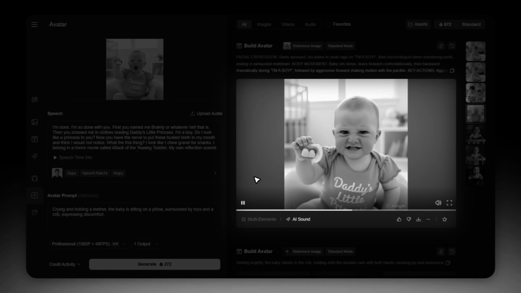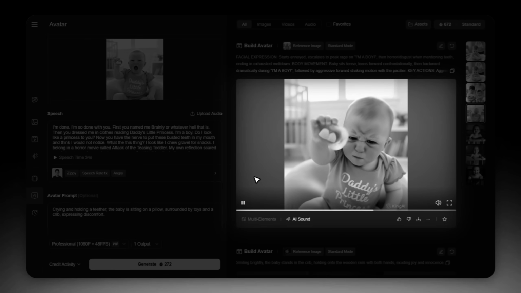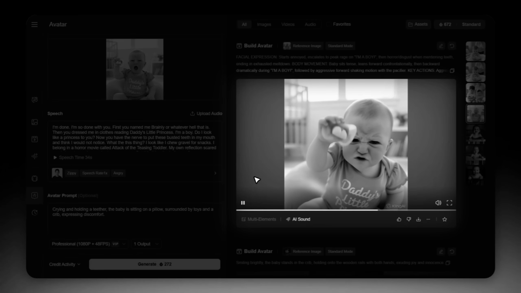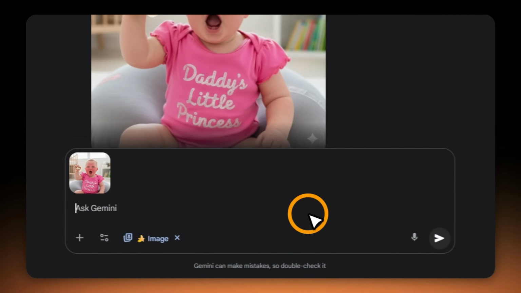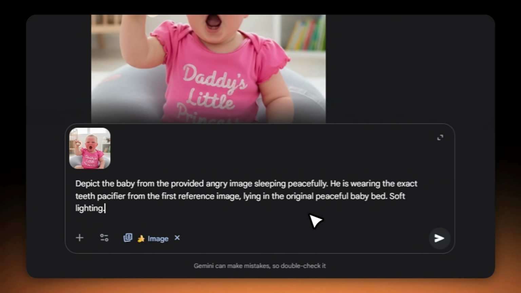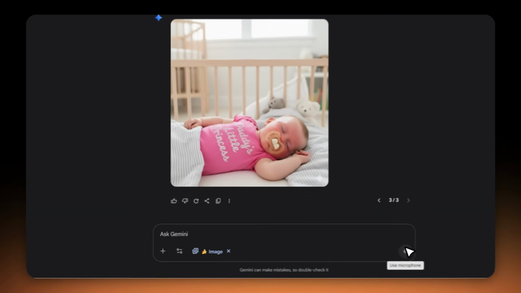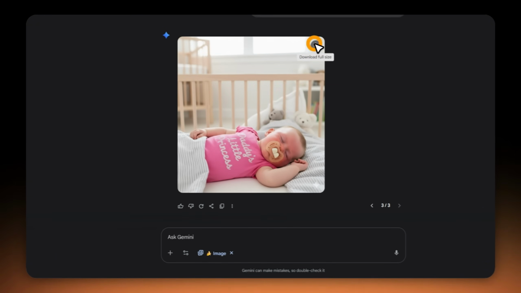The lip sync is perfect, and the emotion is spot on. This is the core of our viral video. But to make the story crystal clear from the very first second, we need a before shot. I'll go back to Google Gemini and upload the generated image as a reference. Then I'll prompt it to generate the same exact baby sleeping peacefully with the pacifier in his mouth. Once Gemini generates that perfect sleeping image, I'll download it.